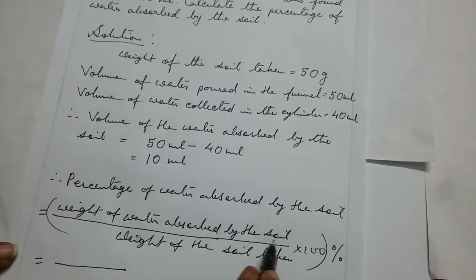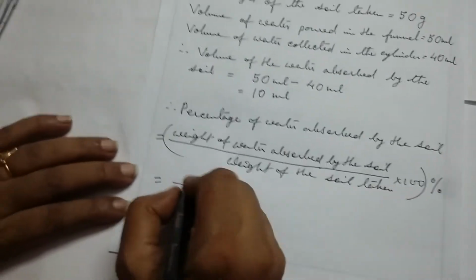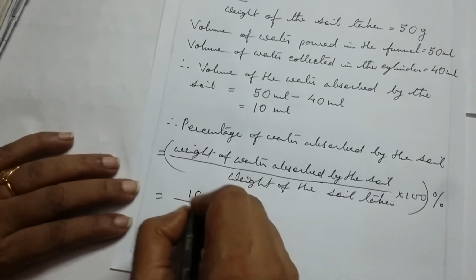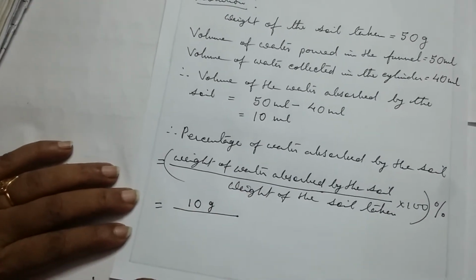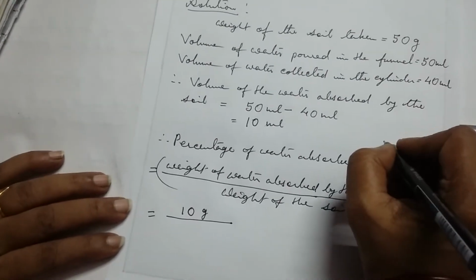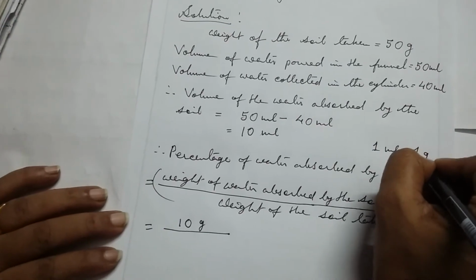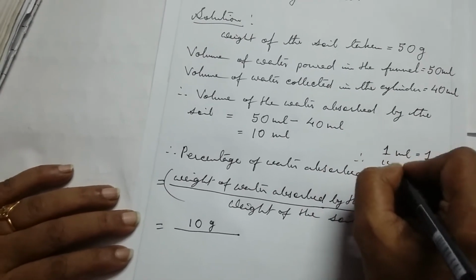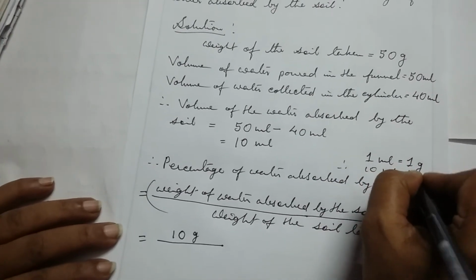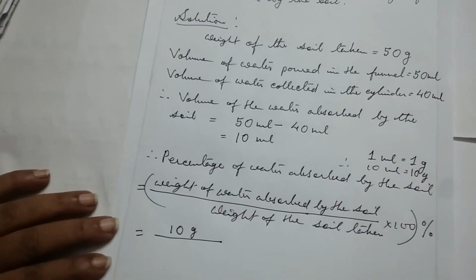The weight of water absorbed by the soil, that is the 10 gram, because we can write here 1 ml is equal to 1 gram. Therefore, 10 ml is equal to 10 gram we can write.